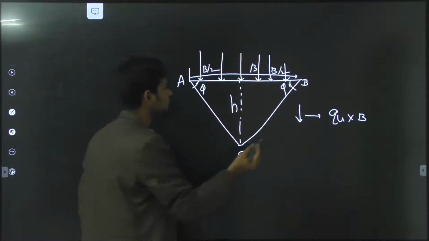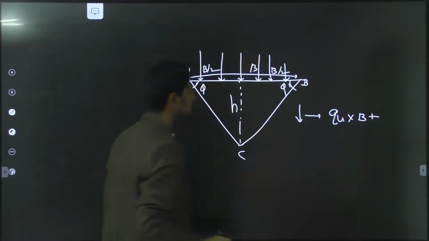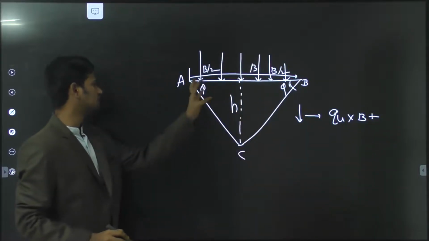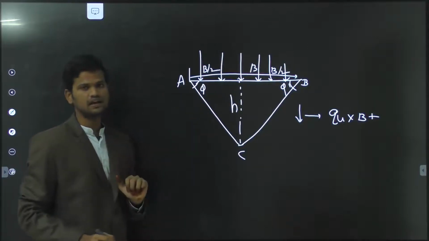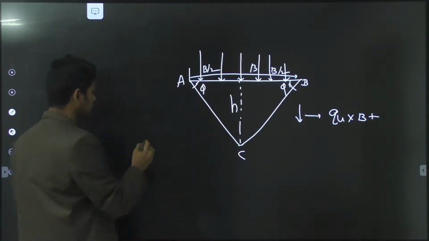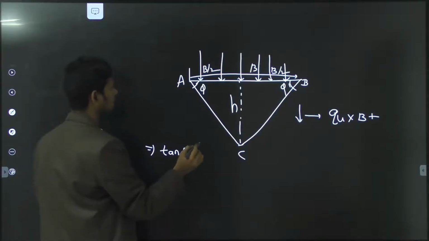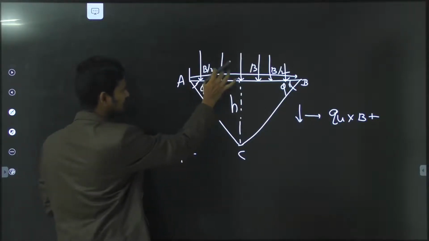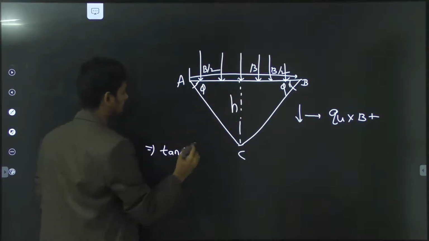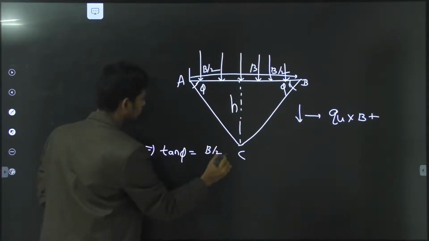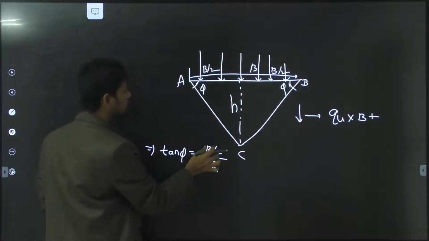Next we have one more downward force, which is nothing but the weight of the area of the triangular wedge. To calculate this area, we take tan phi equal to opposite side by adjacent side, that means H divided by B by 2.